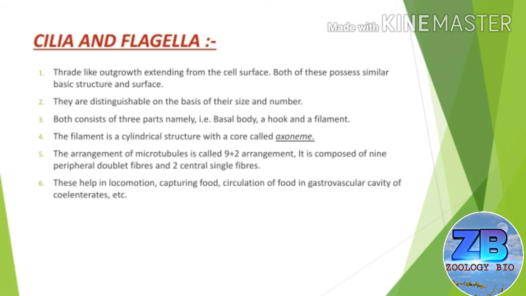It is made up of several microtubules. The arrangement of microtubules is called 9 plus 2 arrangement. It is composed of 9 peripheral double fibers and 2 central single fibers. The central microtubules are connected to each other through bridges and enclosed in a central sheath. The central sheath in turn is connected to peripheral tubules by means of radial spokes. This helps in locomotion, capturing food, circulation of food in gastrovascular cavity of cnidarians, etc.